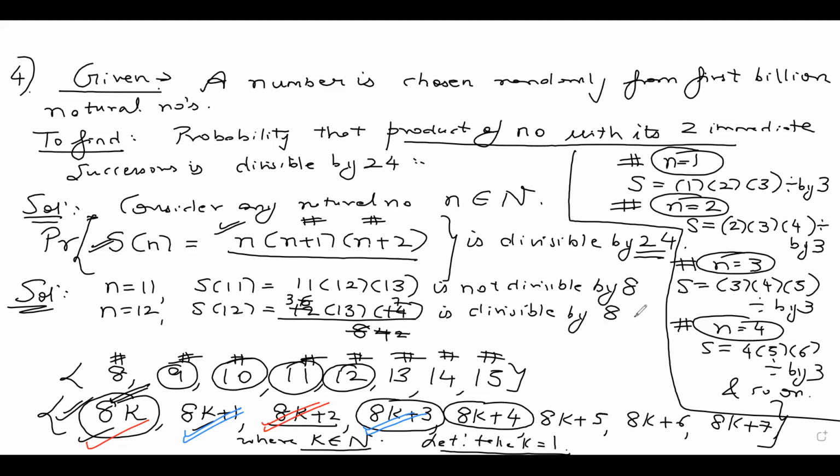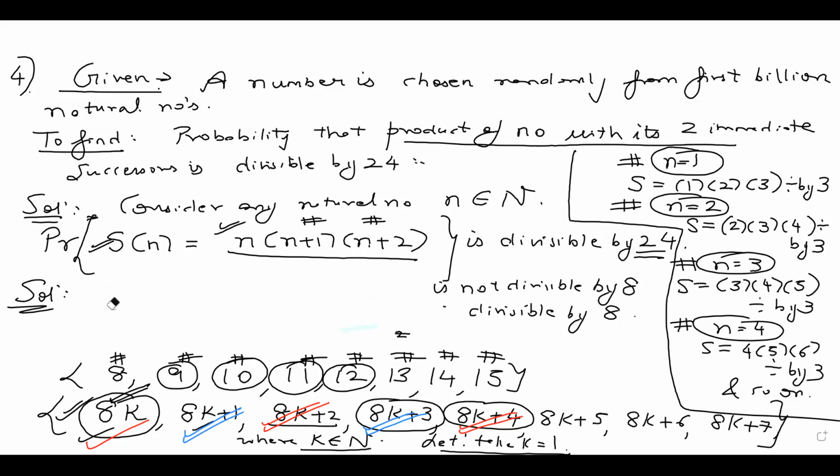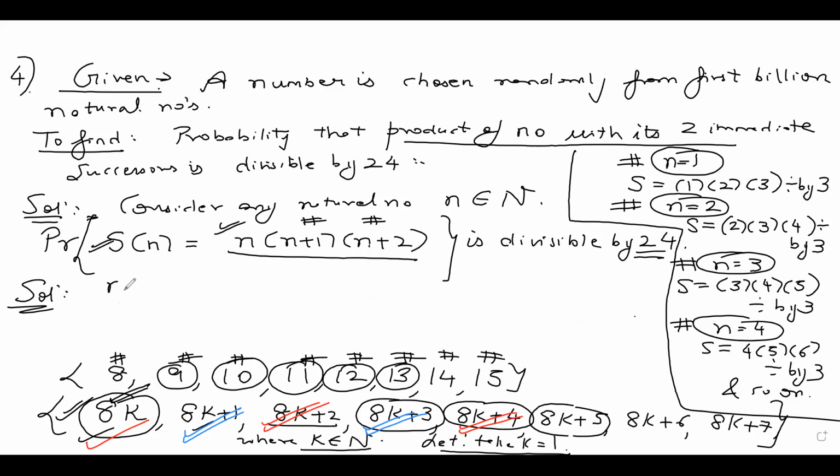Since it's divisible by 8, I can put a red tick here. Then let's look at the next number now. So guys, I erase this part off now. Let's look at the next number, which is 13. So 13 is of the form 8k plus 5.